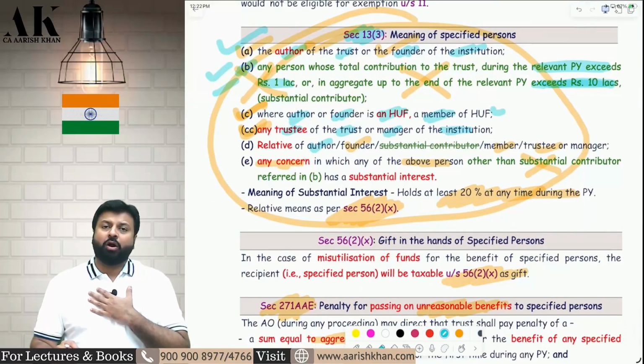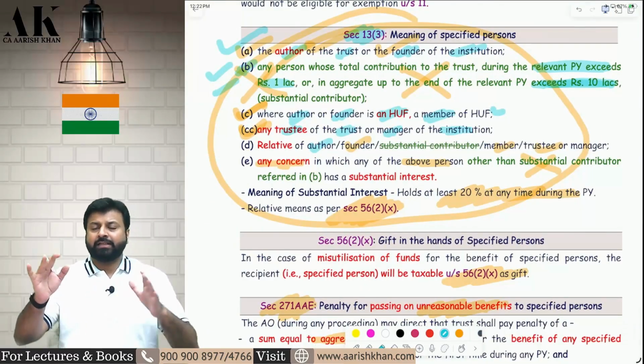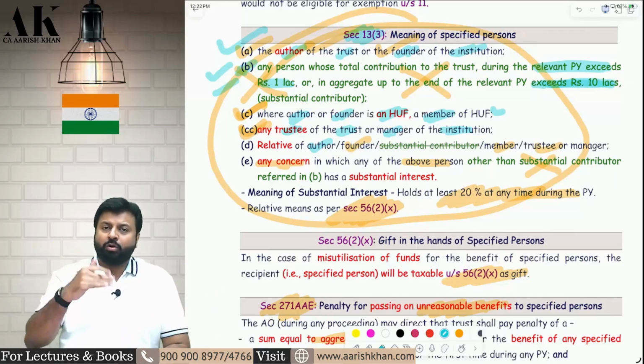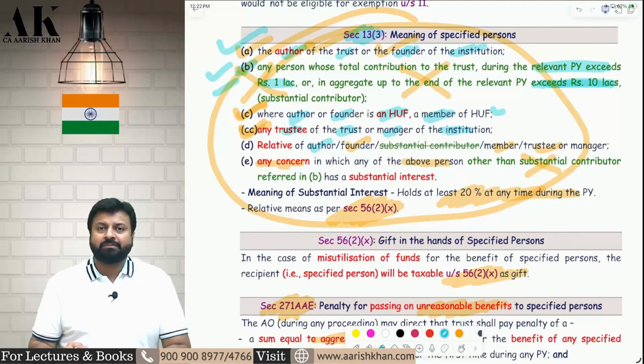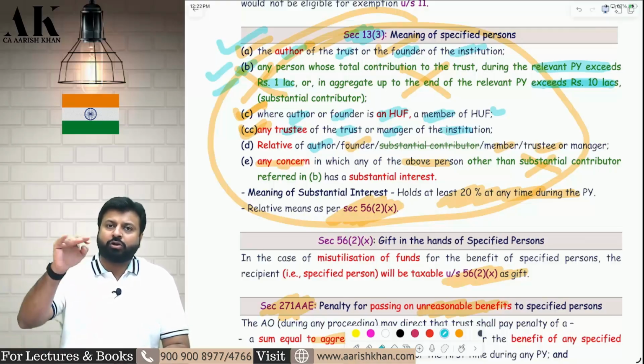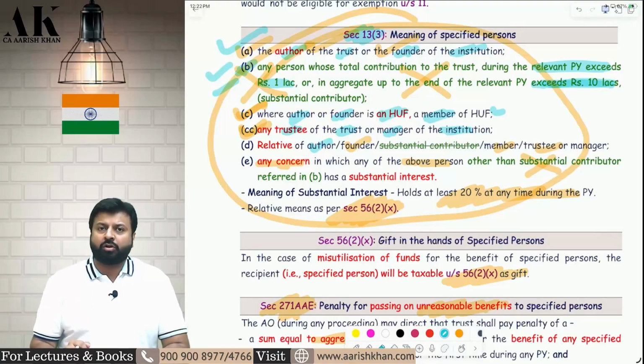Suppose there is a hospital and I am the trustee of that hospital. In that hospital I will not go because the law says that you cannot give benefit to the trustee, or my children cannot go because the law says that you cannot give the benefit to the relatives of the trustee. So what example will I set in life? My hospital is there, I am the trustee and I am myself not getting admitted in that hospital and I am not getting my children also admitted in that hospital because the income tax law stops me.